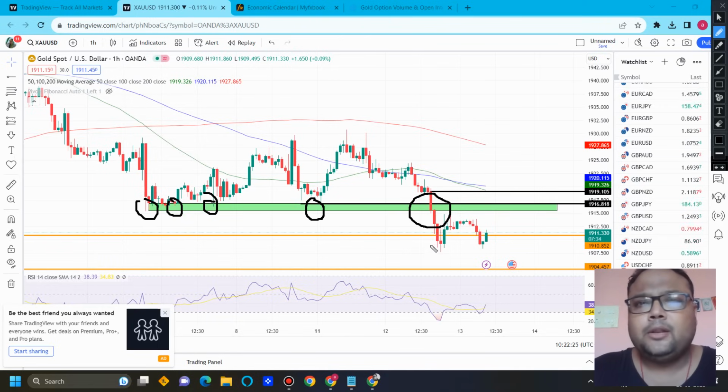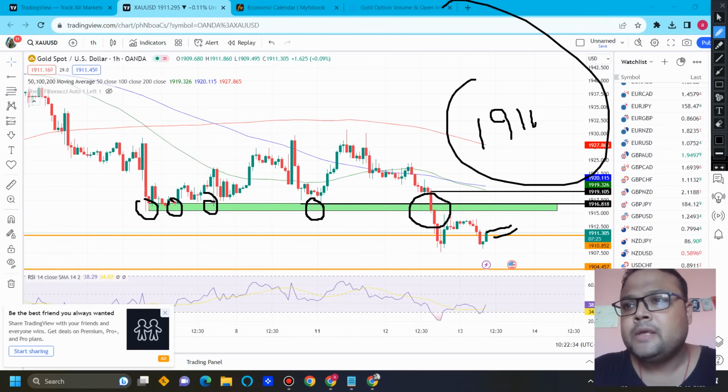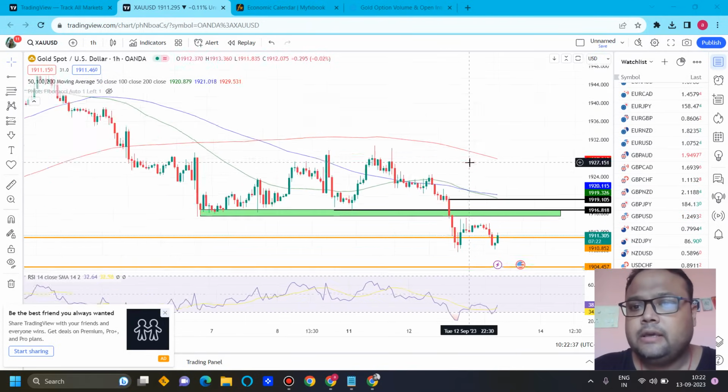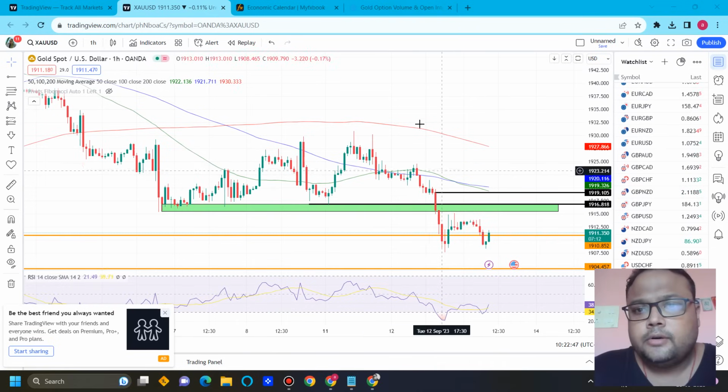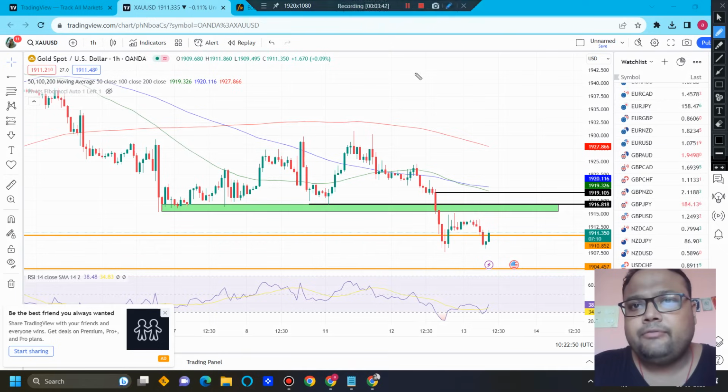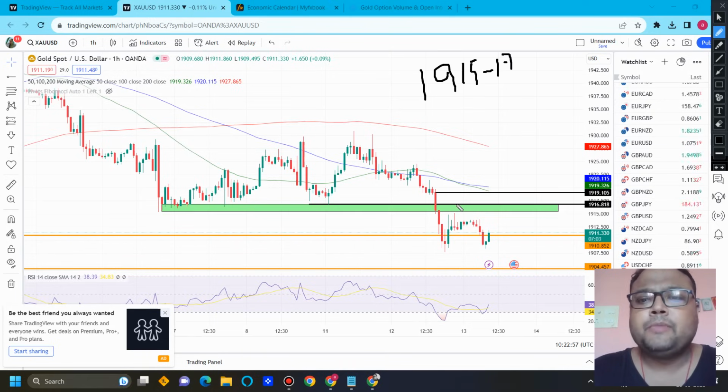Market made a low of around 1907 and after that we got to see some recovery on the chart as well. Right now you can see that gold is standing at 1911. This is the current market price. So my dear friends, before news, as you can see that market is going up. The previous support of 1915 to 1917 will be acting as the resistance for the market right now. And right now we cannot expect that market will be going in a particular direction, market will be volatile.